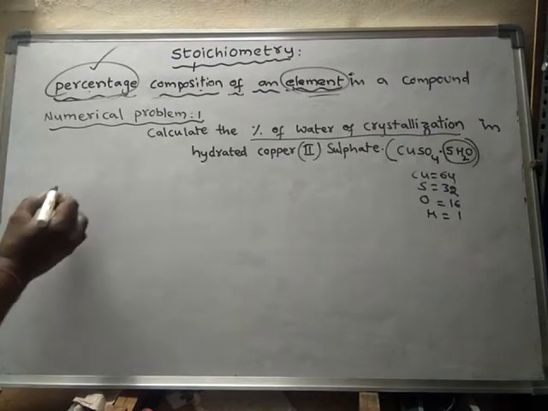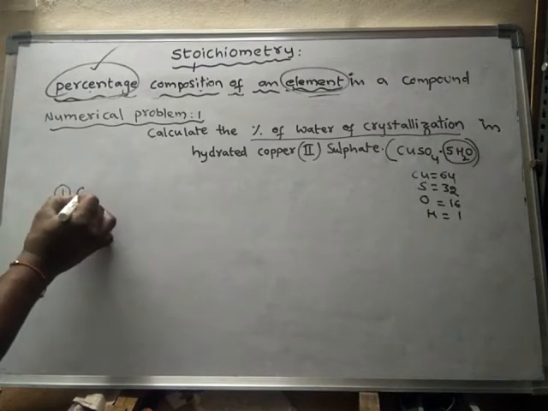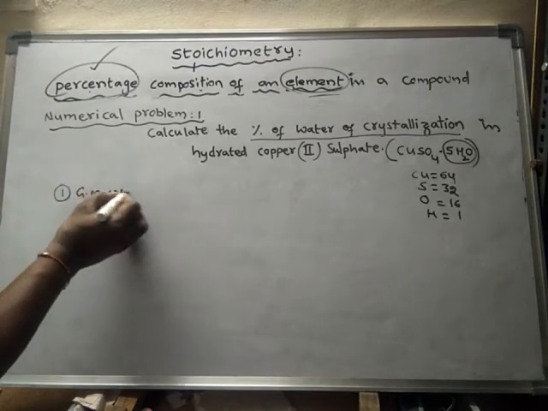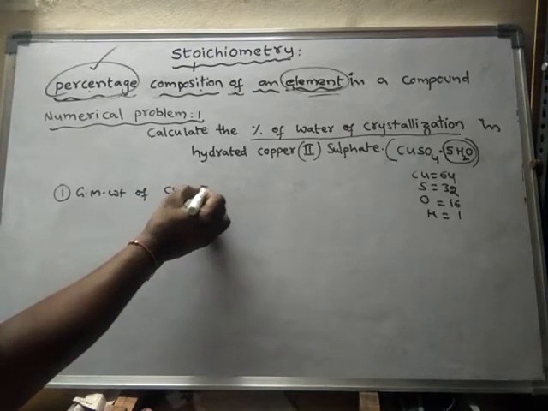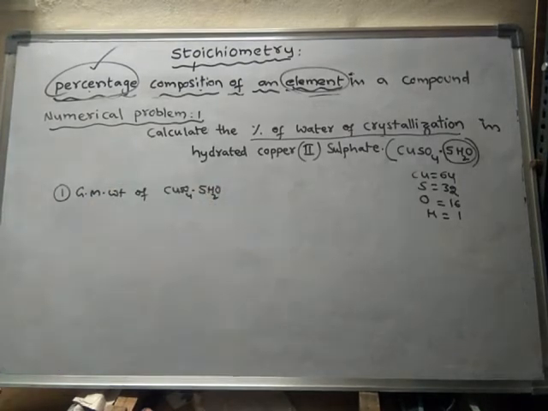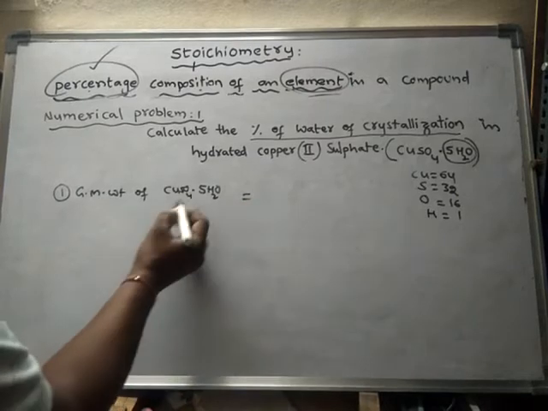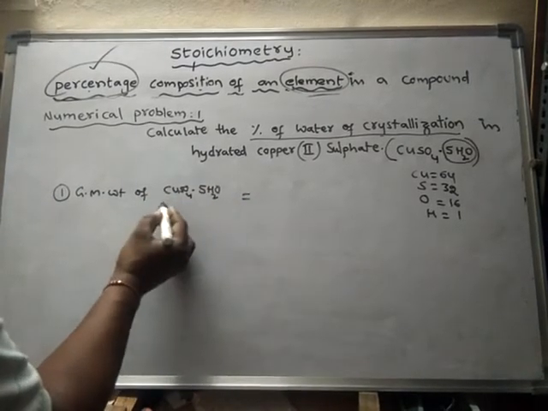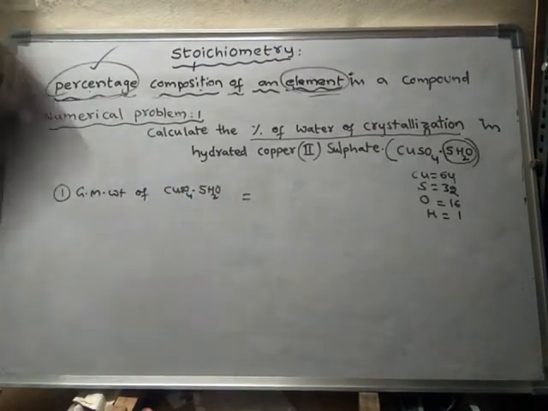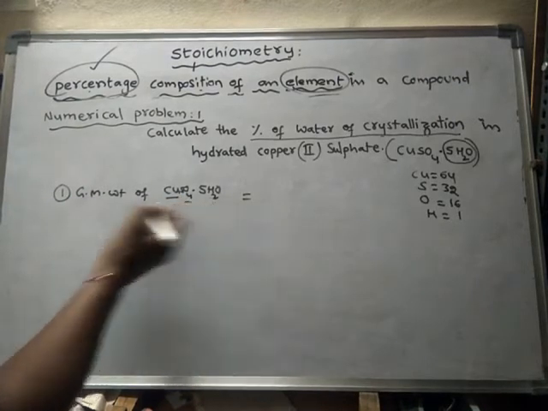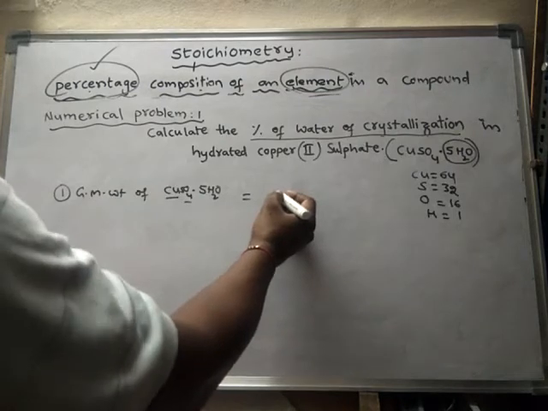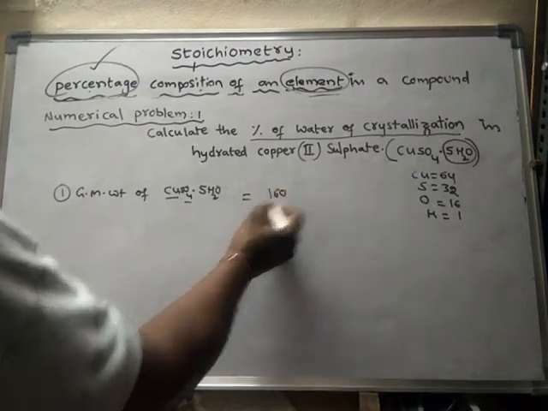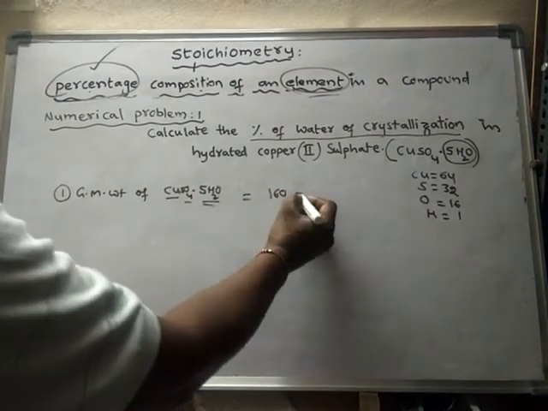So first step is the gram molecular weight of hydrated copper sulfate. What is its total weight? We have to calculate the total weight of this compound. Copper sulfate, we have already seen in the previous problem, is 160, and here water molecules are extra.